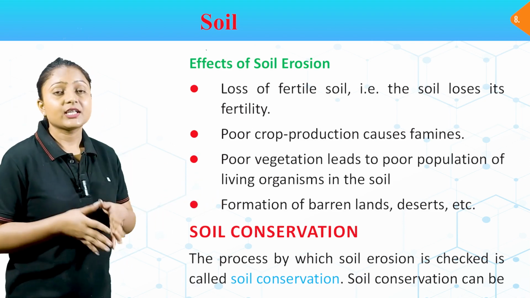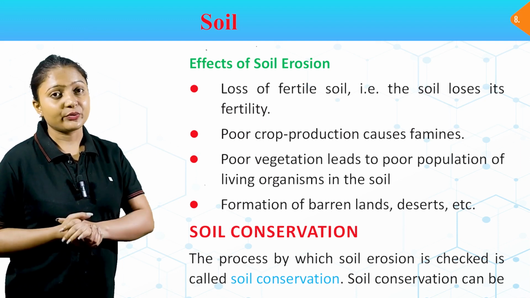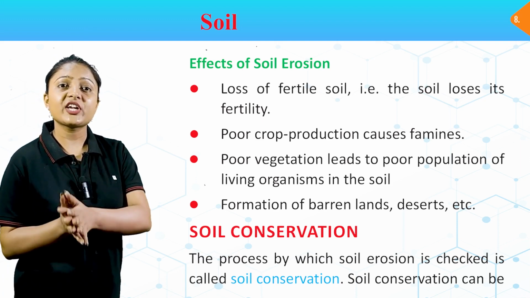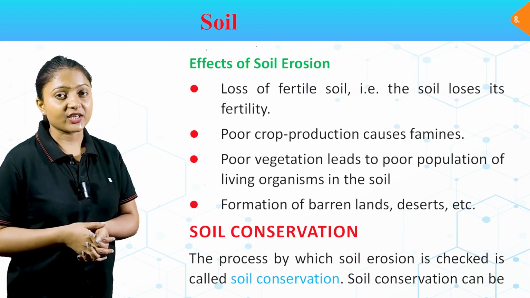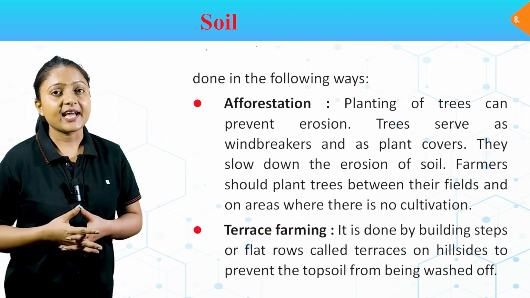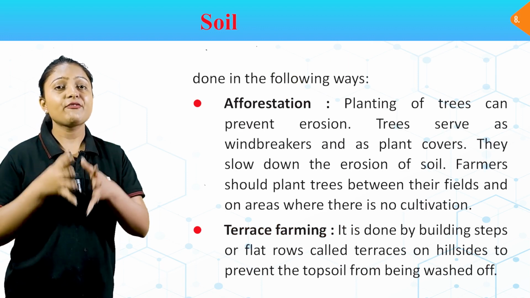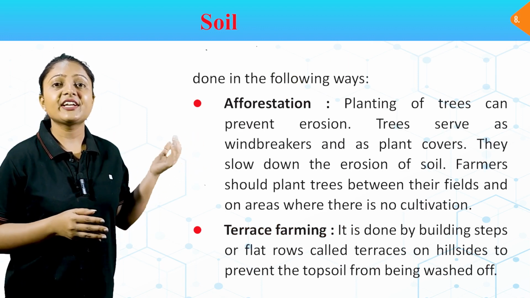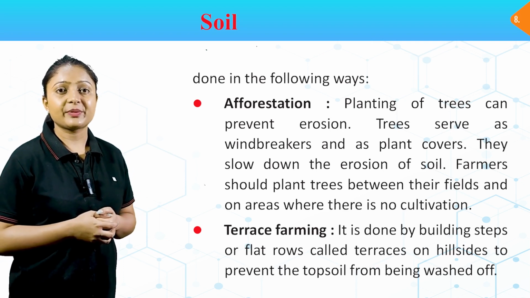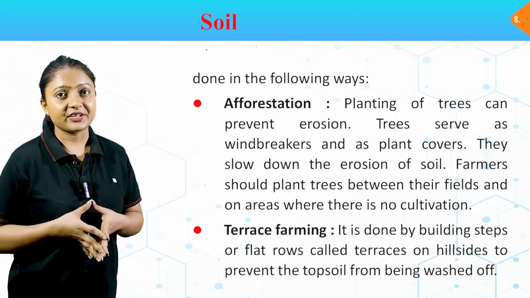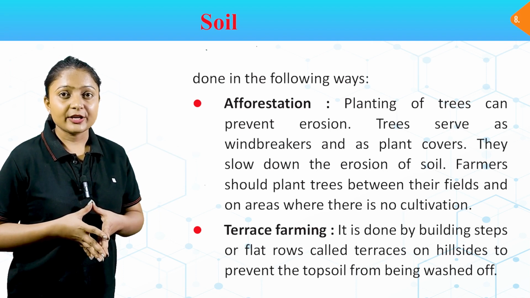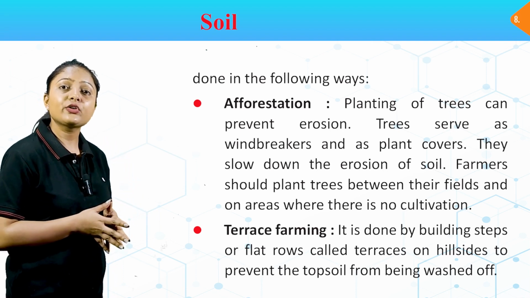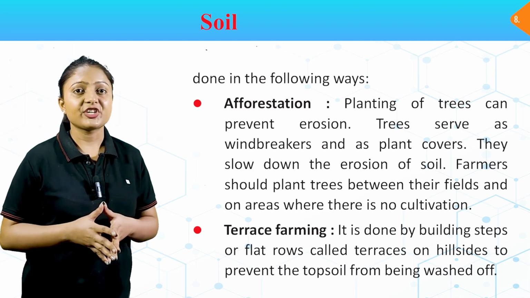Soil conservation. Soil को conserve करना क्यों जरूरी है? Soil को बचाना. The process by which soil erosion is checked is called soil conservation. Soil conservation can be done in the following ways. Afforestation. पेड़ लगाकर. Planting of trees can prevent erosion. Trees serve as windbreakers and as plant covers. They slow down the erosion of soil. Farmers should plant trees between their fields and on area where there is no cultivation.